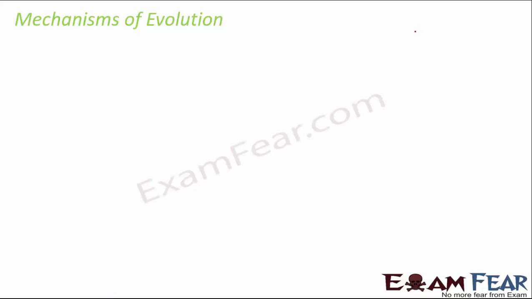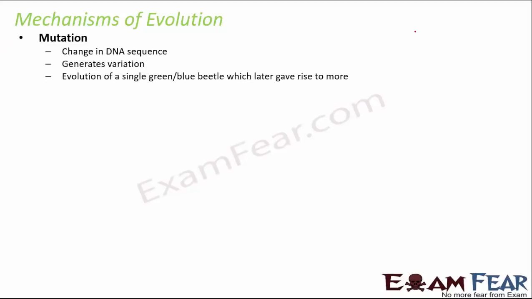Now if you talk about the mechanisms of evolution, there are four mechanisms. First is mutation, that is a change in the DNA sequence. So whenever there is a small change in the DNA sequence, that can cause variation, and this variation can cause mutation, and mutation can lead to evolution.